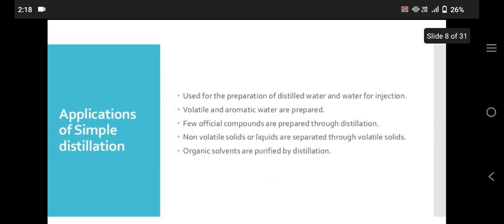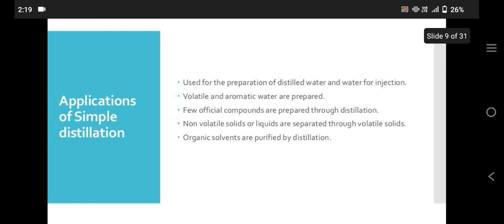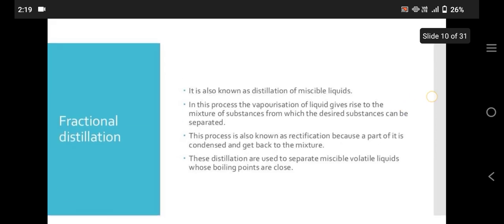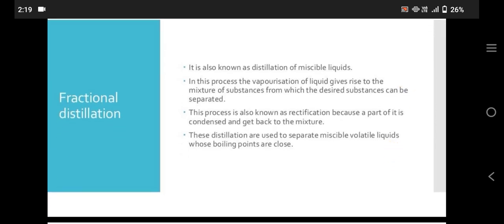Applications of simple distillation: it is used for the preparation of distilled water and water for injection. Volatile and aromatic waters are prepared. A few official compounds are prepared through distillation. Non-volatile solids or liquids are separated from volatile ones. Organic solvents are purified by distillation.